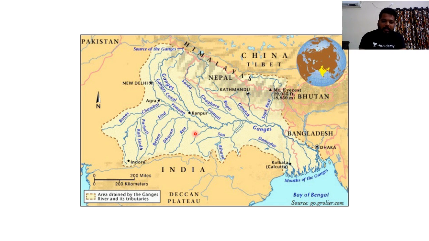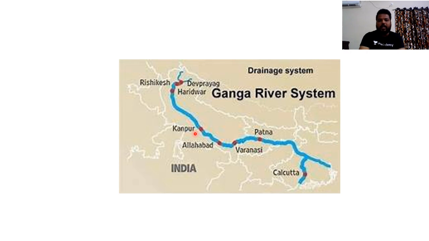Do remember these tributaries, and do remember the important cities which are present. One is Devprayag, one is Rishikesh, one is Haridwar, and Kanpur is located on this river Ganga. Allahabad is located on this river Ganga. Varanasi is located on this river Ganga. Patna is located on this river Ganga, and Kolkata is located on this river Ganga. You can make a note of all these cities. These are the important cities present on the Ganga river system.